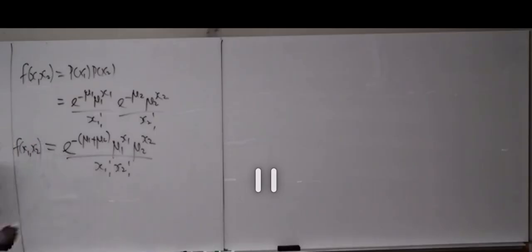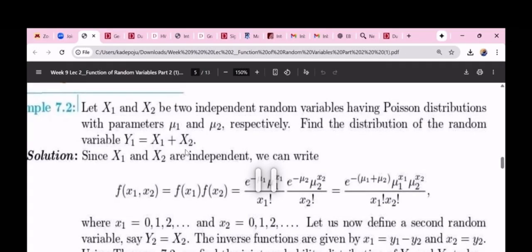This is the joint. Now, the question is asking us, if you take a look at here, it says find the distribution of the random variable Y1, where Y1 equals X1 plus X2. Now, let me tell you this. We want to find the distribution of Y1, and Y1 is a function of X1 and X2.